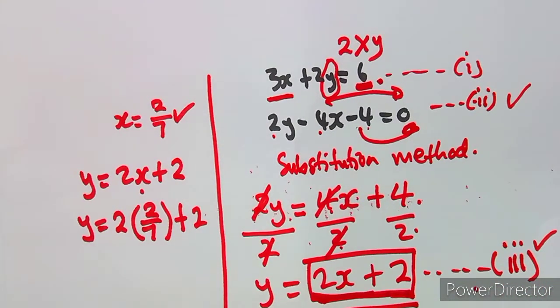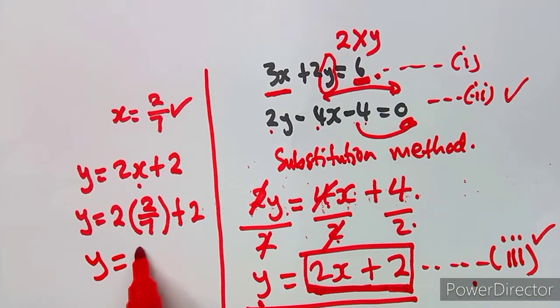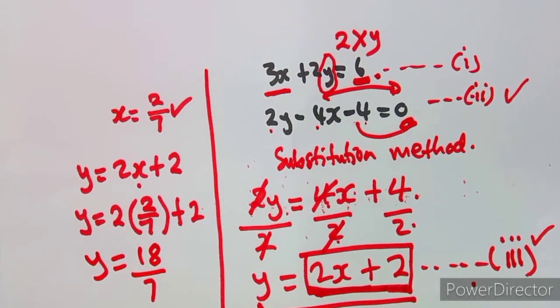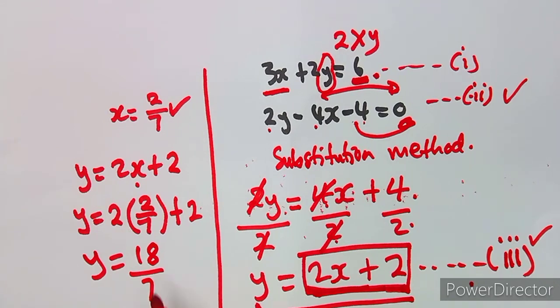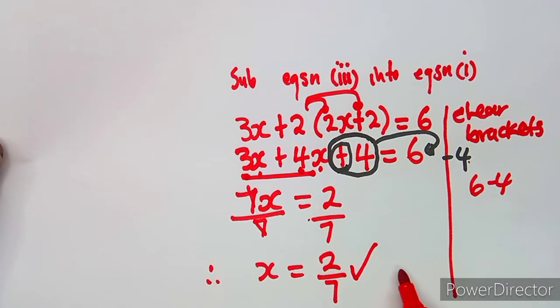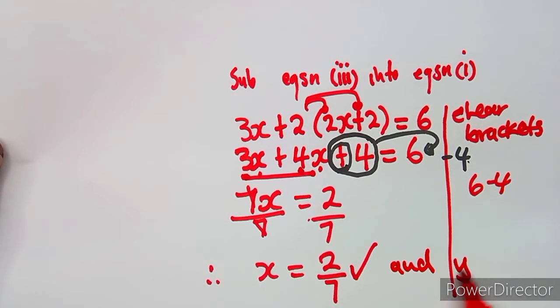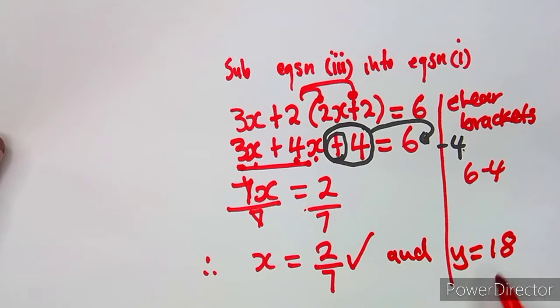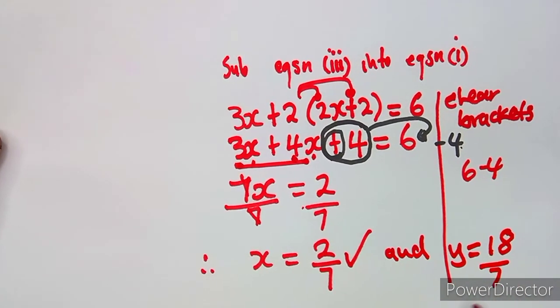So from this substitution that we have made, we are going to obtain 18 over 7. I'm just showing you guys, but for this one you're just supposed to use your calculator, in case you have some challenges there. So your y is going to be 18 over 7. Therefore, we can conclude that our x is 2 over 7 and y is equal to 18 over 7, just like what we obtained in this case.